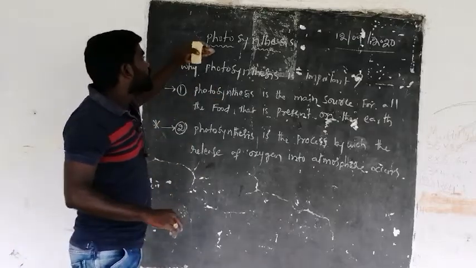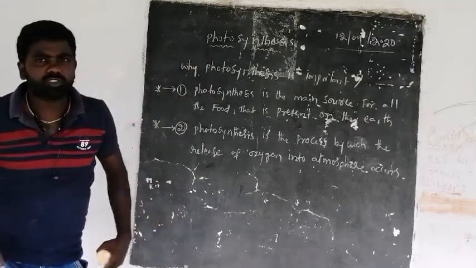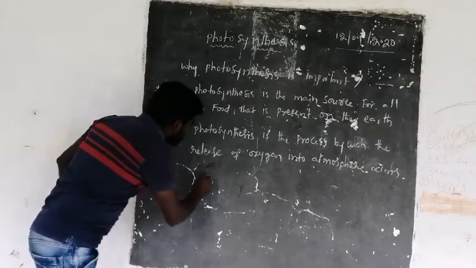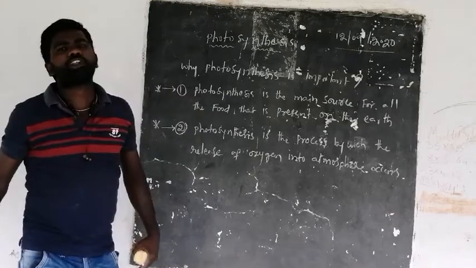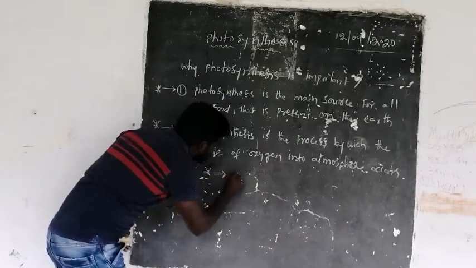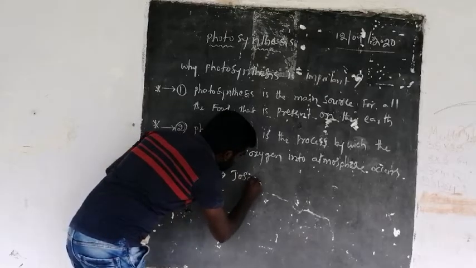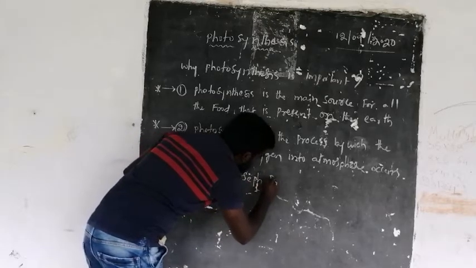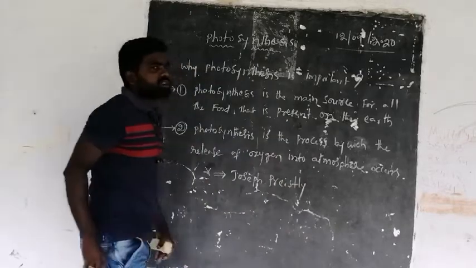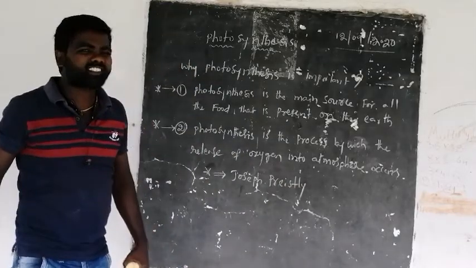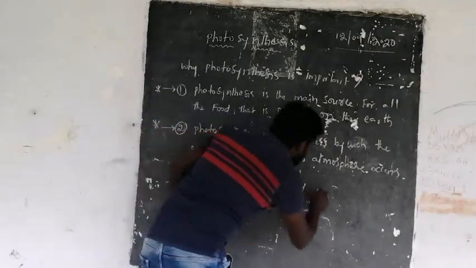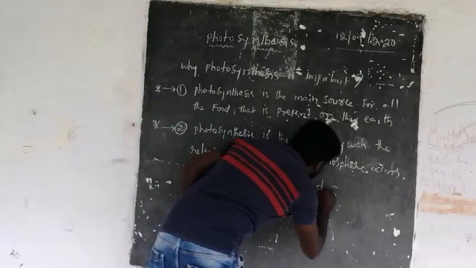And regarding this photosynthesis, we have to remember one scientist named Joseph Priestley, who discovered oxygen in the year 1774.